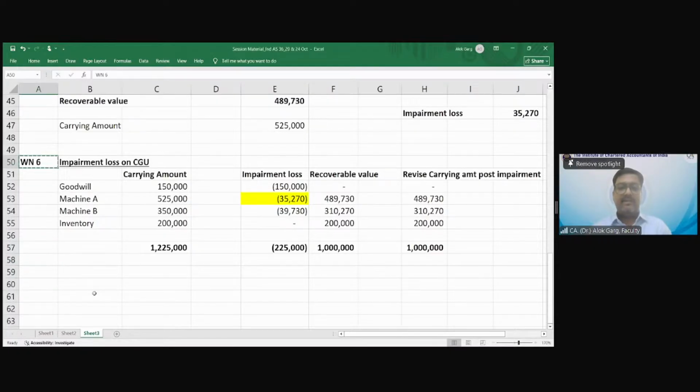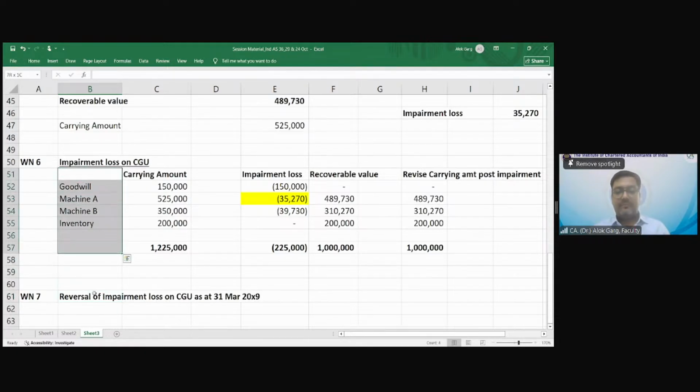Working notes 7. Reversal of impairment loss on CGU as at 31st March 20x9. What are the assets in the CGU?